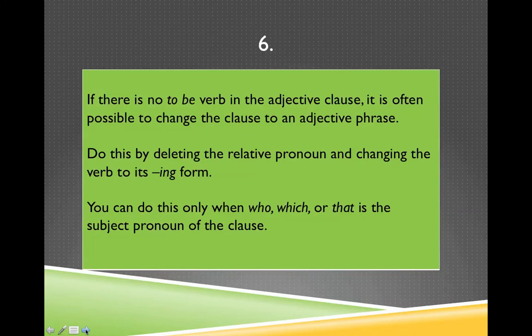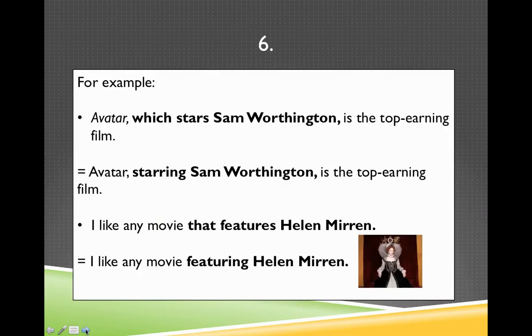If there is no verb to be in the adjective clause, it is often possible to change the clause to an adjective phrase. Do this by deleting the relative pronoun and changing the verb to its ing form. You can do this only when who, which, or that is the subject pronoun of the clause. So here are examples. Avatar, which stars Sam Worthington, is the top earning film. So I can take out which, and I change this to the gerund, the ing form. Avatar, starring Sam Worthington, is the top earning film.